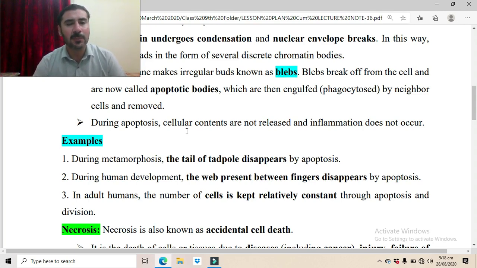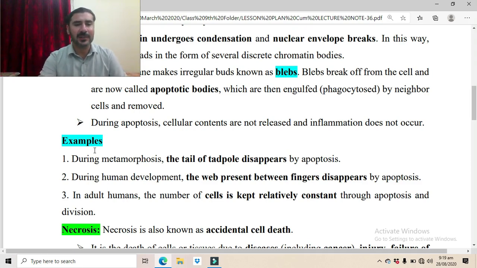But in the case of apoptosis, there is no inflammation, there is no swelling, there is no hotness, there is no redness, there is no pain. So there is no inflammation.